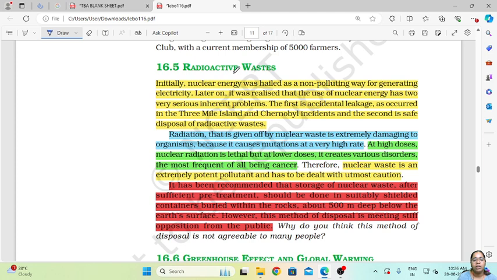At high doses, nuclear radiation is lethal, but at lower doses, it creates various disorders. Most frequent of all is the disease cancer. So nuclear waste is an extremely potent pollutant and has to be dealt with utmost caution when you handle it. It has been recommended that after sufficient pre-treatment, nuclear waste should be stored in stable shielded containers buried within the rocks. So this is how we can dispose of the radioactive waste.